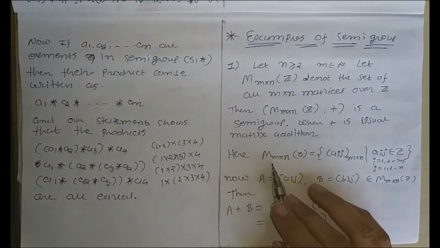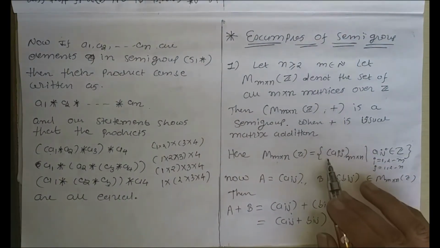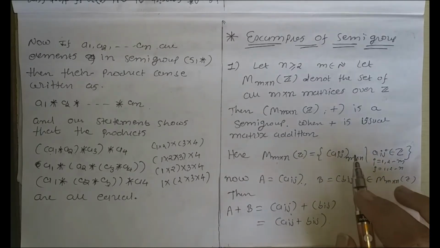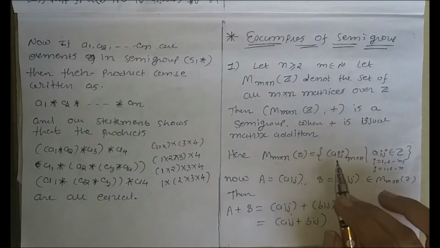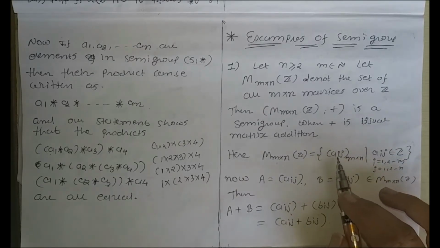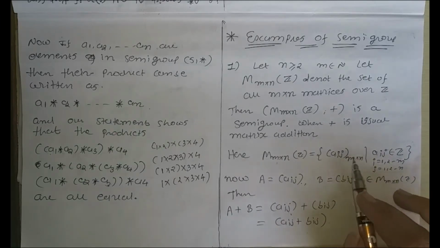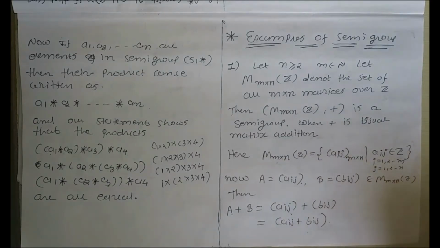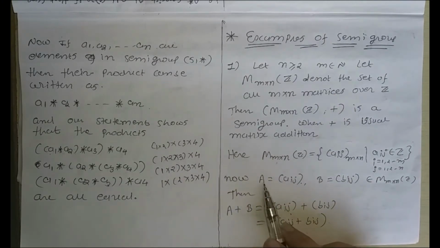So, here M m×n(Z) is equal to the set of all [a_ij] m×n. We can use different notation at this place. I have used this notation [a_ij] m×n. This is the m×n matrix where a_ij is the element of the ith row and jth column, and a_ij belongs to Z, i running from 1 to m, j running from 1 to n. Okay, so now consider two matrices.